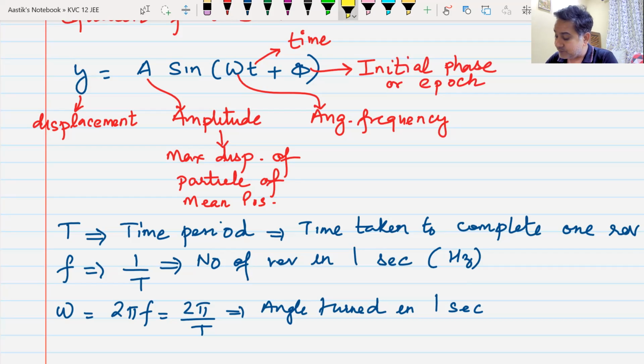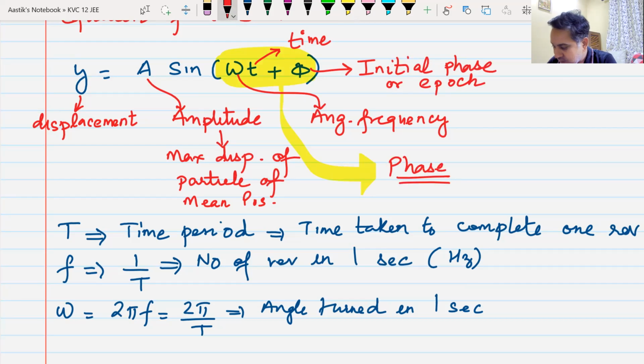This entire term which is there inside this bracket, the yellow term, all the terms together, they are basically sine of something, right? Sine of something. You can only find sine of an angle. So this entire thing in yellow is basically an angle. Do we understand this? Yes, sir. This entire thing completely is known as the phase of the particle.